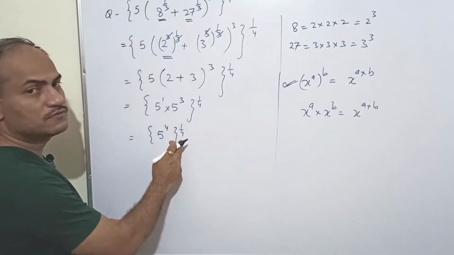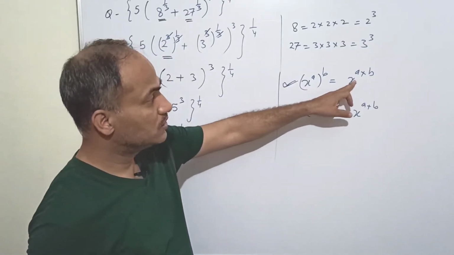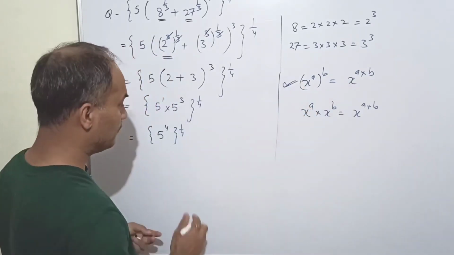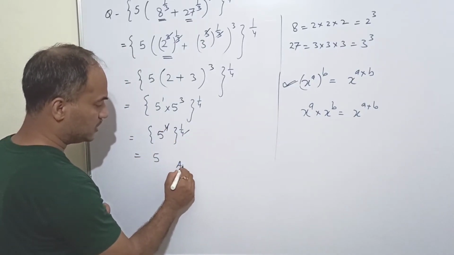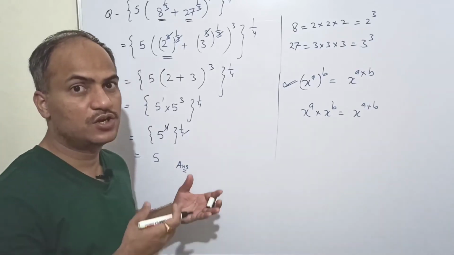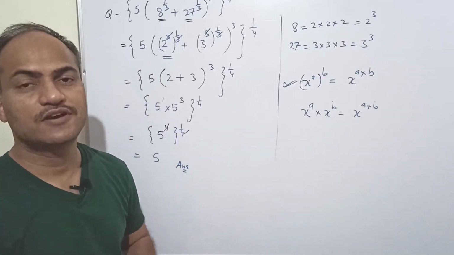Now we have power 1 upon 4. So this formula is applicable once again. 4 cancels and we have only 5. So this is the answer.